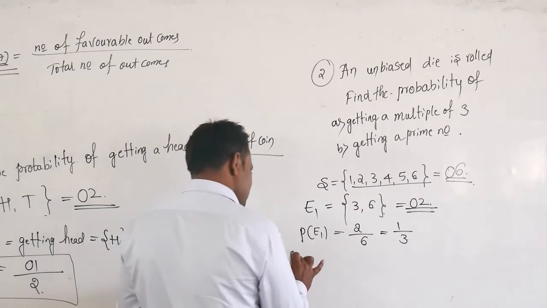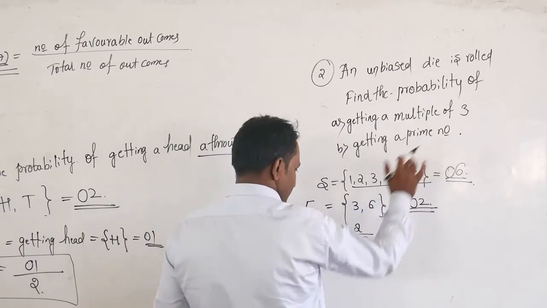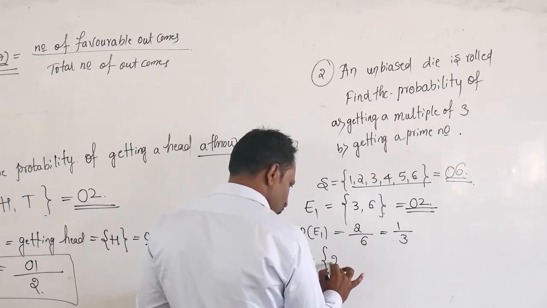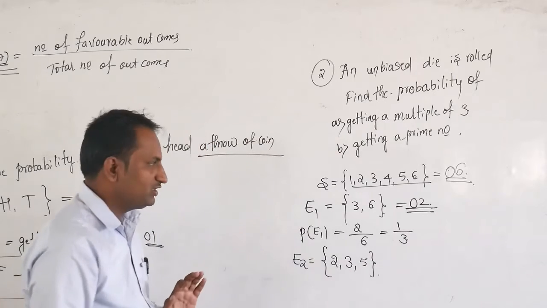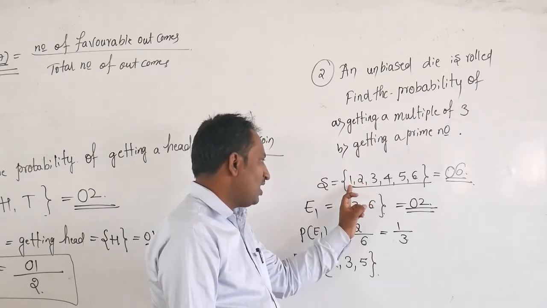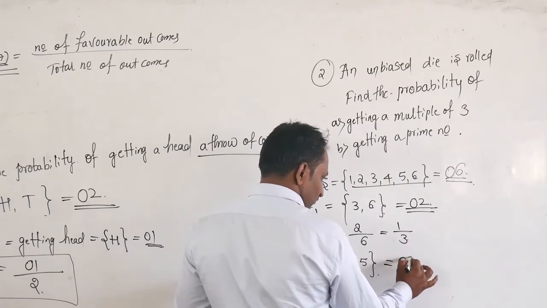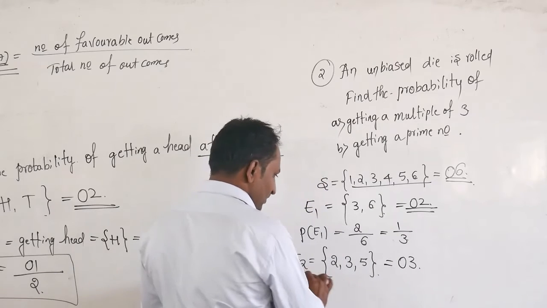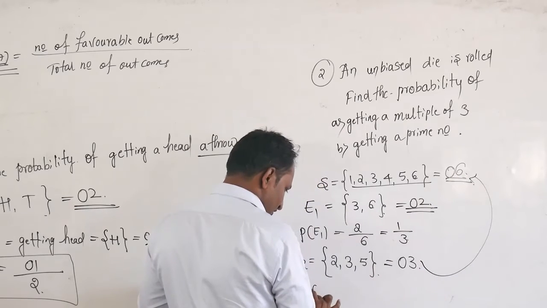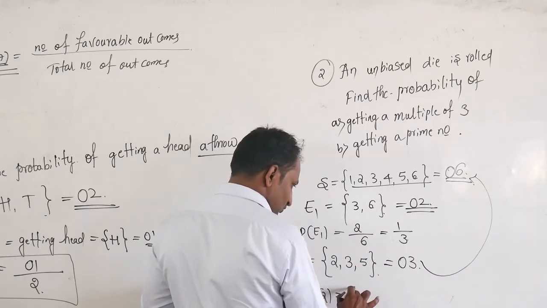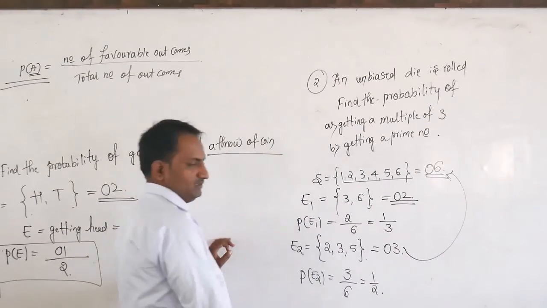Similarly, consider another event E2, that is getting a prime number. The prime numbers are 2, 3 and 5, belonging to 1, 2, 3, 4, 5, 6. There are 3 favorable outcomes and the total outcomes are 6. That's why the probability of event E2 is equal to 3 divided by 6. So 1 by 2 is our answer.